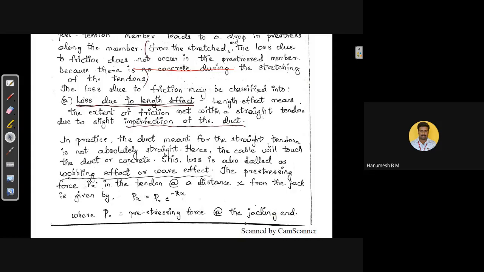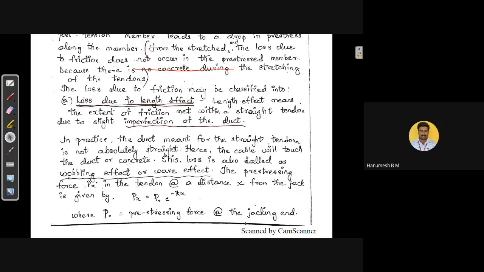Due to that slight imperfection of the duct, there will be loss due to length effect. Means as the length of the member increases, there may be chances of increasing imperfections of the ducts. That duct is meant for passing the cables in order to do the tensioning operations.